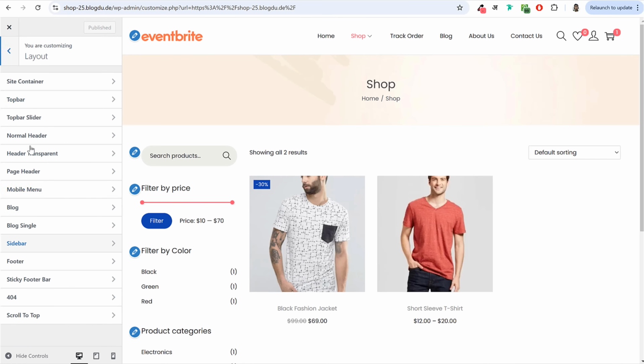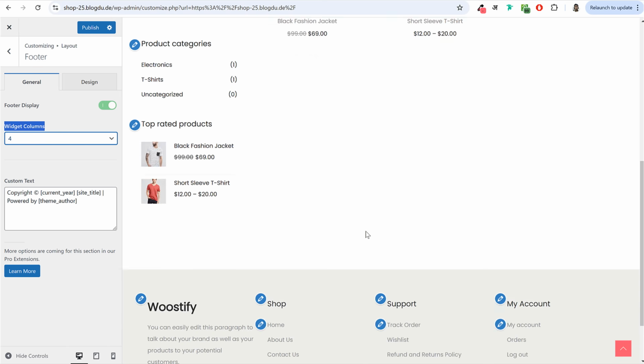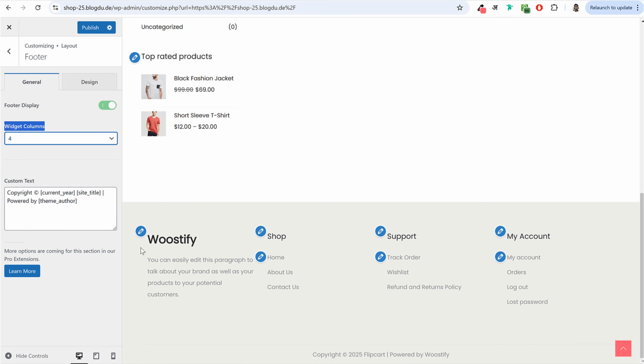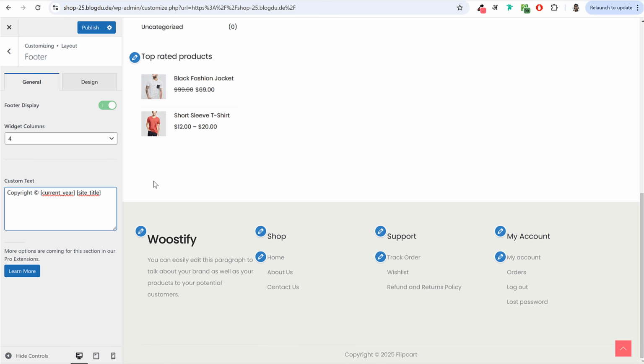Click on publish. Then after that, footer, where footer is not yet displayed. So under footer column, widget column, make it 4. And now as you can see, your footer will display. After that, under footer, it says copyright your website name powered by Woostify. If you want to delete powered by Woostify, you can delete this much. Now it will only display this copyright text.